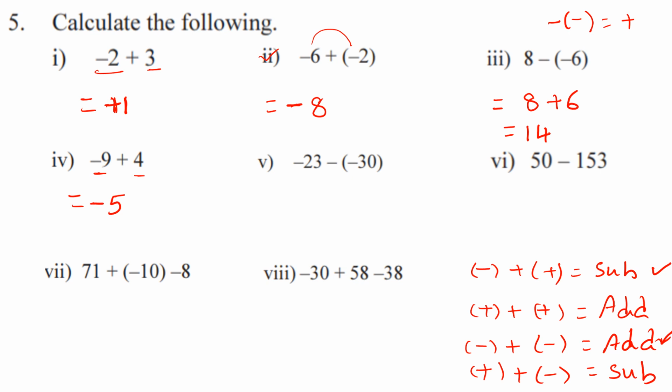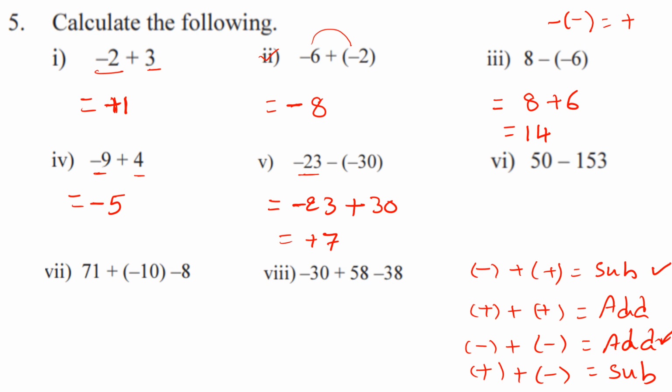Okay. Now let us see the fifth question. They gave minus 23 minus of minus 30. First we should write this minus 23 as it is, and this minus of minus, we should write as plus. Okay, minus 23 and plus 30. Now it is like the first and fourth questions. Minus 23 and plus 30, we should subtract. 30 minus 23, that is 7. So the positives are more, that's why the answer is plus 7.